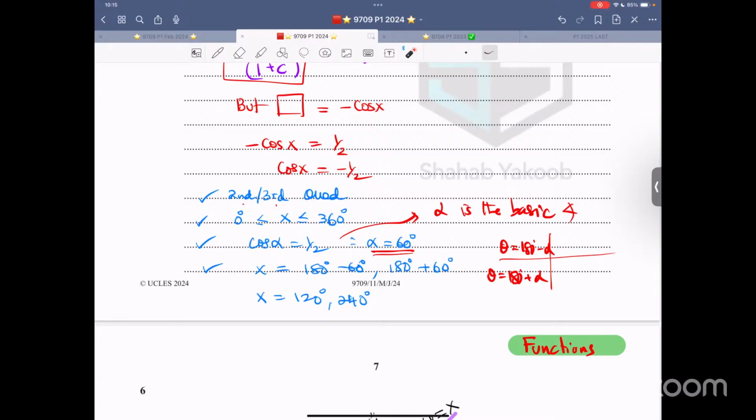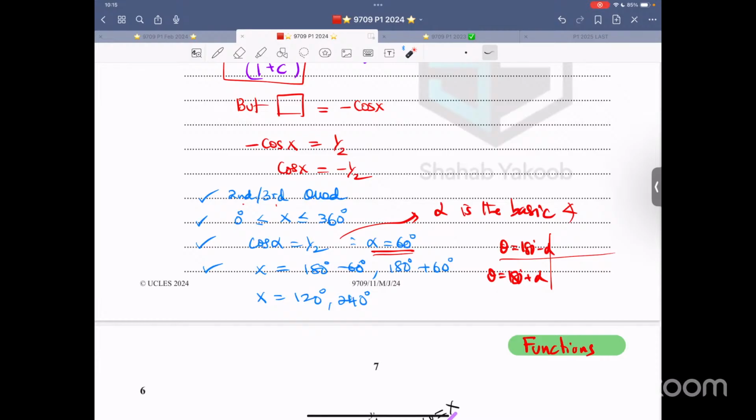Whatever is there in the mark scheme, that is done by the examiner, not the student. So the examiner is not bound to give you the full solution. He just gives you the hint. That's it. You have to work the whole solution, because that is what will be said in the examiner report, which I'll read out very soon.